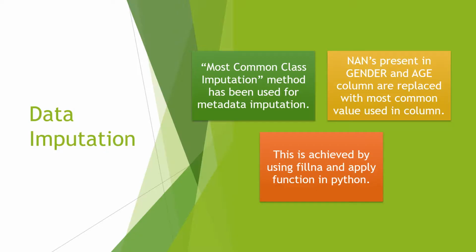The next step is data imputation. The most common class imputation method has been used for this activity. In this, the NaNs present in the gender and age columns have been filled with the most common value used in the column. This functionality is achieved by the fillna and apply functions in Python.